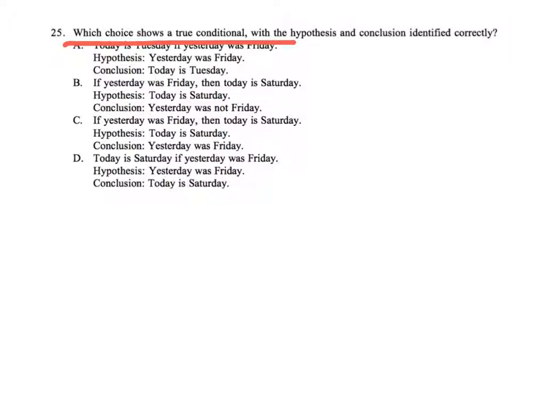B says if yesterday was Friday, then today is Saturday. So yesterday was Friday, today is Saturday. That one's good. The first part is true, check. But it says my hypothesis is today is Saturday. Remember, your hypothesis is the part after if. So this second statement here is wrong, so B is out. C says, if yesterday was Friday, then today is Saturday. That part's true. Hypothesis, today is Saturday. Again, your hypothesis is the part after if, so C is out.